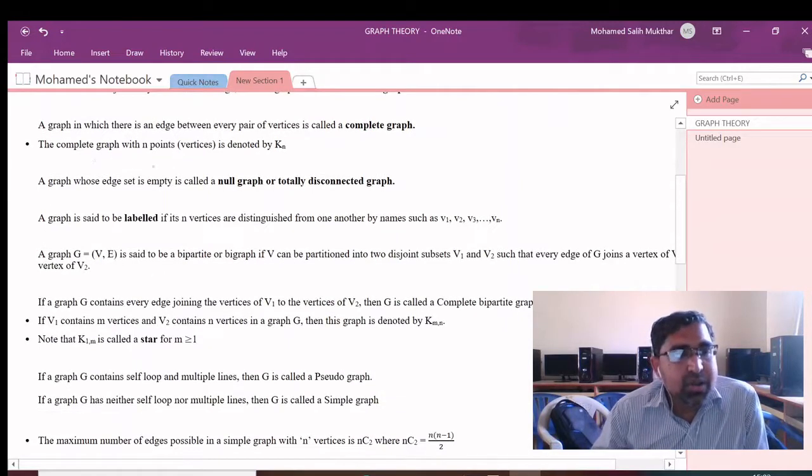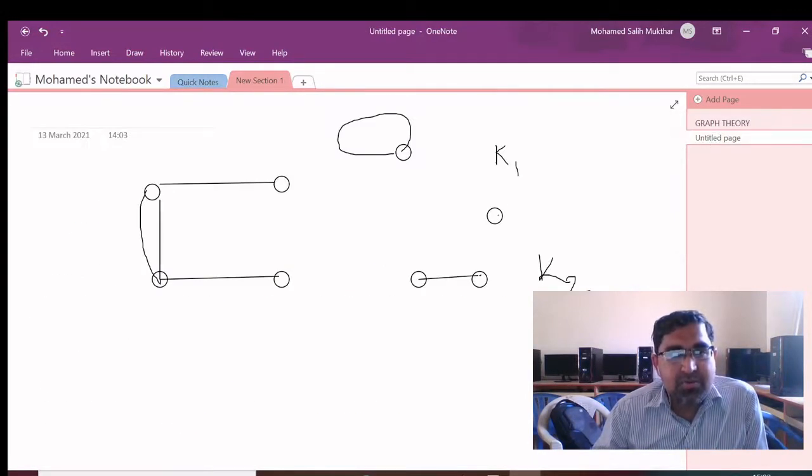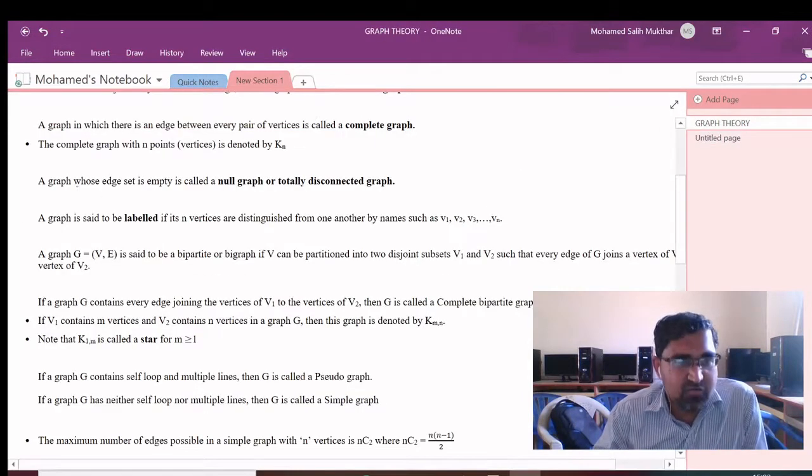Another important one: a graph whose edge set is empty is called a null graph or totally disconnected graph. It is obvious, we already told you, this K1 is a null graph or totally disconnected graph. Next, a graph is said to be labeled if its n vertices are distinguished from one another by putting names such as v1, v2, etc., vn. So we call it a labeled graph.